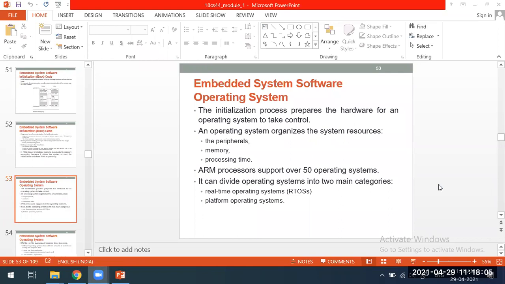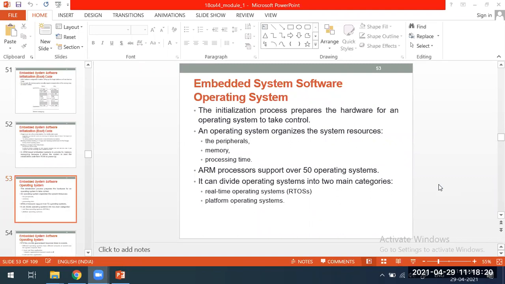That is why the air control or the air tickets booking, everything should be on time. That is why they are going to use a real-time operating system. There is no compromise in the response time. In that also there are 2 types of real-time operating system: hard real time and soft real time.